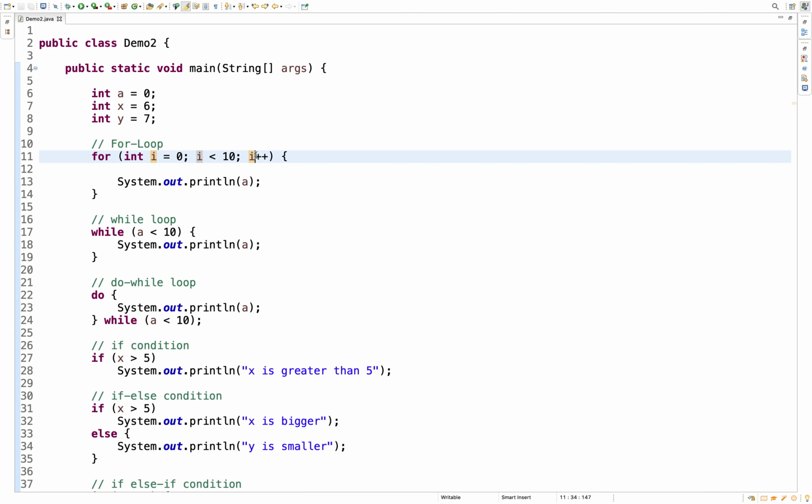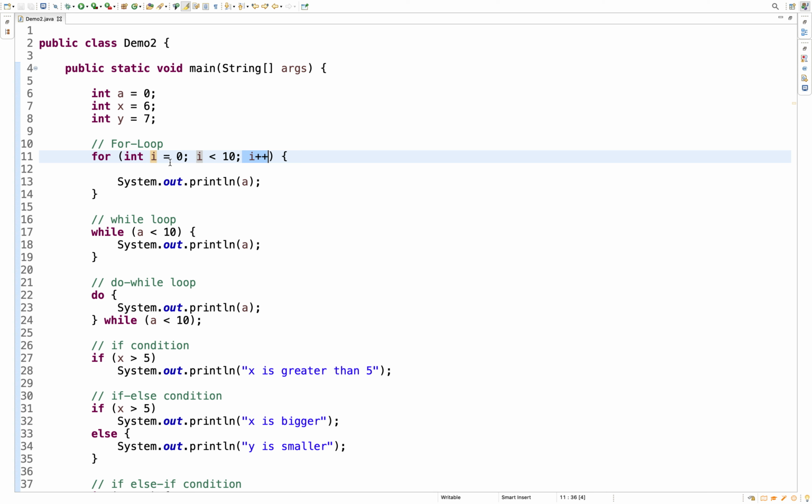And this is the increment of your variable. For every iteration, by what value the i variable should get incremented, that particular code you can write here. This is a small expression which we have in this section. So these are the three sections in the for loop: initialization, condition, and increment or decrement. See, these may not be required for each for loop. These are optional based on your need.